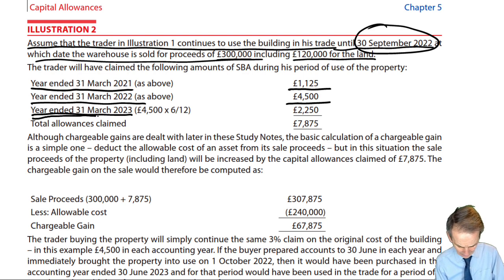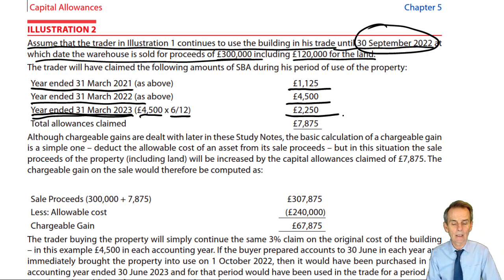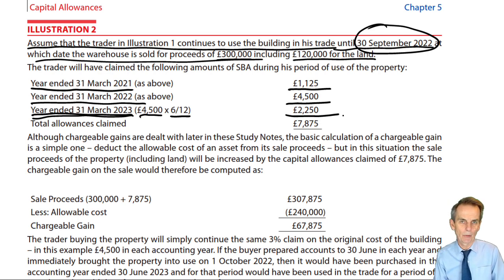As we've just seen, that is the year ended March 23. So we need to take the time apportioned WDA. The annual figure is, as we know, 4,500. We've got 6 months of use within that period to the date of sale, and therefore 6/12 will be £2,250. Now that is the figure to include in the capital allowances computation of that original trader for that year ended the 31st of March 23, to be added along with all the other plant and machinery capital allowances available and deducted, as we always do, from the adjusted trading profit in deriving the tax adjusted trading profit figure,